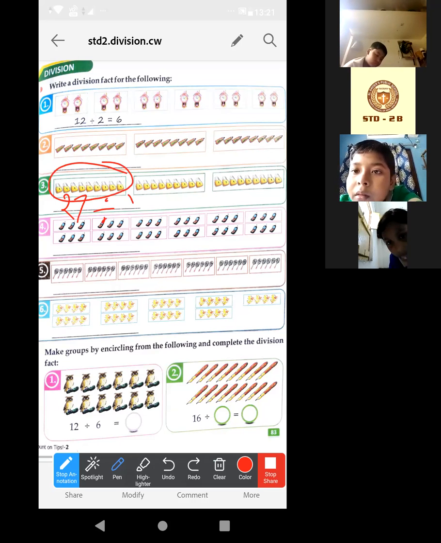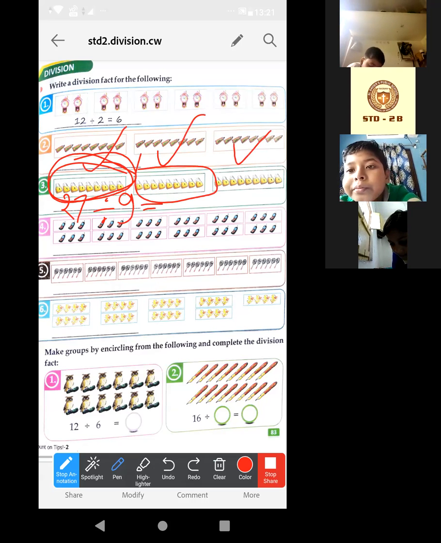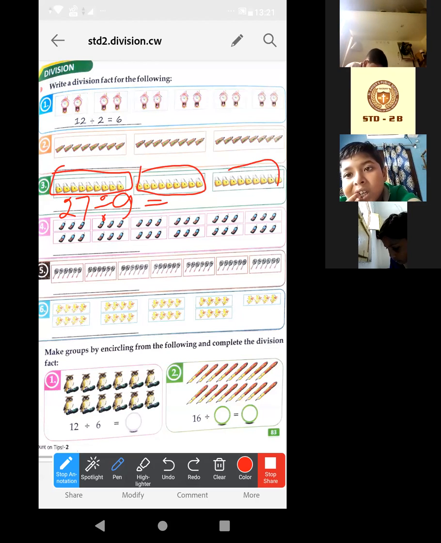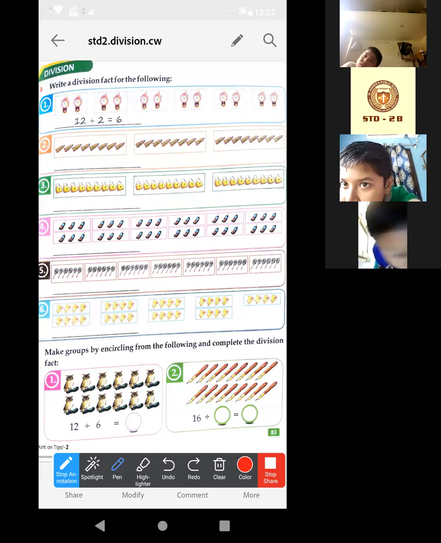9. So if we divide the total by the number in one box, then we can find out the number of groups. How many groups or how many boxes are there? Look, if we do 27 divided by 9, then we can easily find the number of boxes. 1, 2, 3. 3 will be the answer. Understood? Is this one clear? Spandan, Fatia?